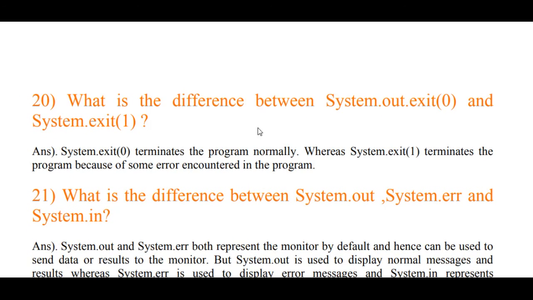What is the difference between System.exit(0) and System.exit(1)? System.exit(0) terminates the program normally, whereas System.exit(1) terminates the program because of some error encountered in the program.